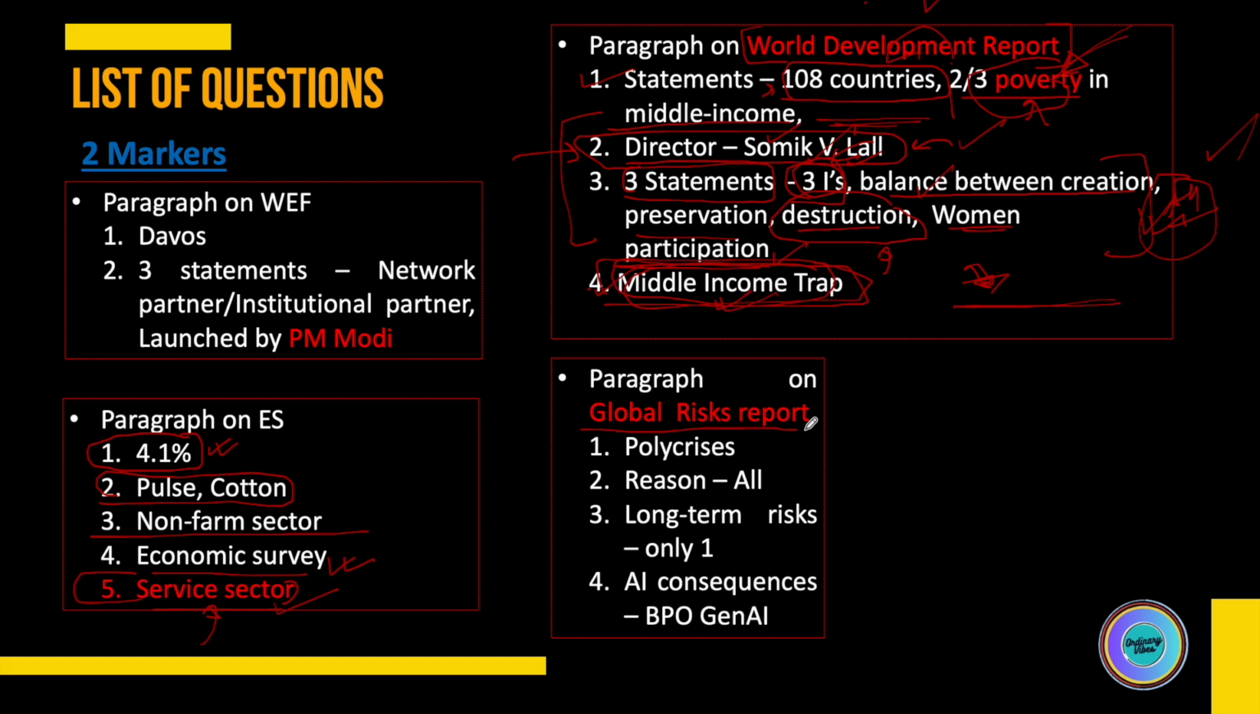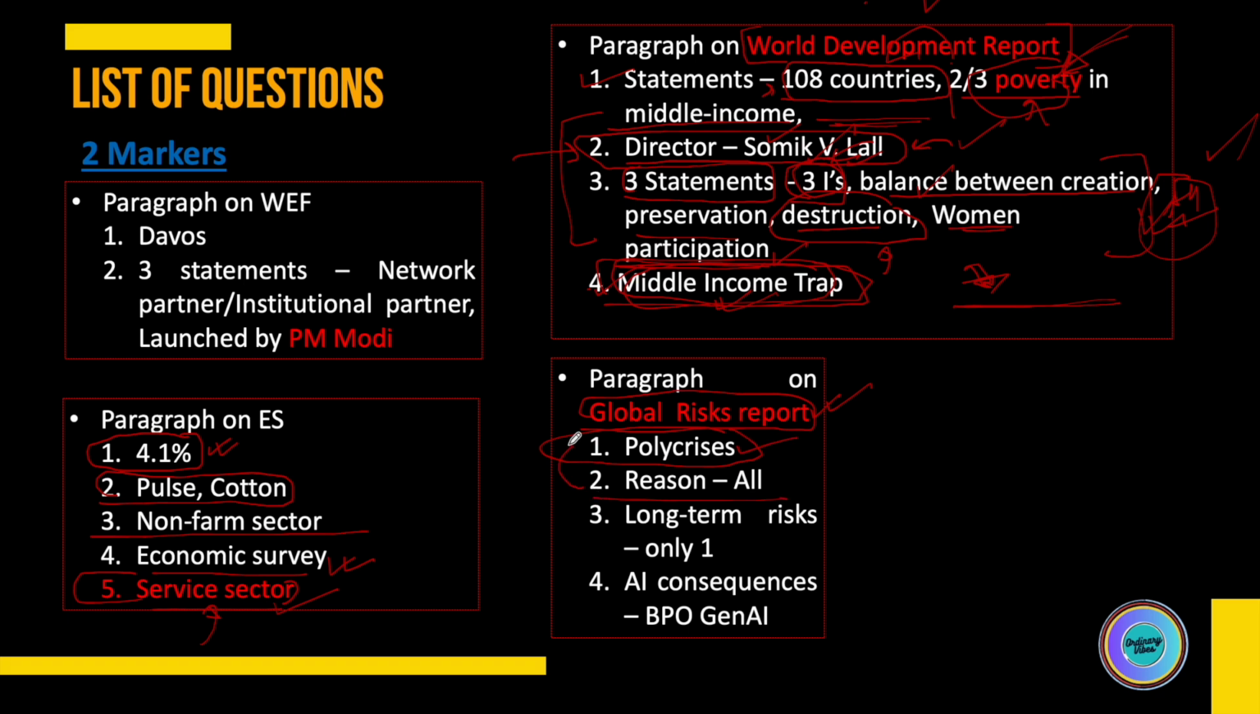Another question was on the Global Risk Report, but I think this was not of 2024, this was of 2023. The first question was that this report talks about a term in which there is interconnectedness of risks which can lead to some kind of crisis. So what was that term? Different options were there. Polycrisis was one of the options, and this was the answer.